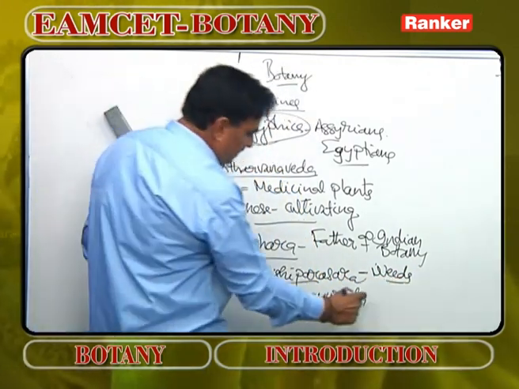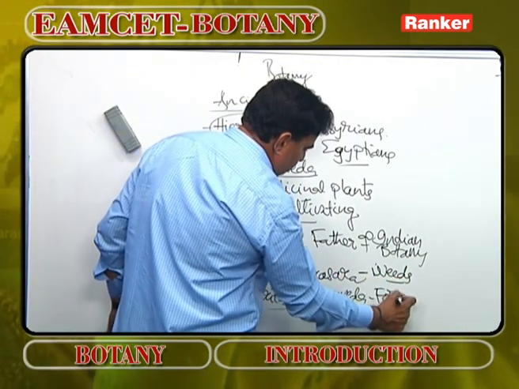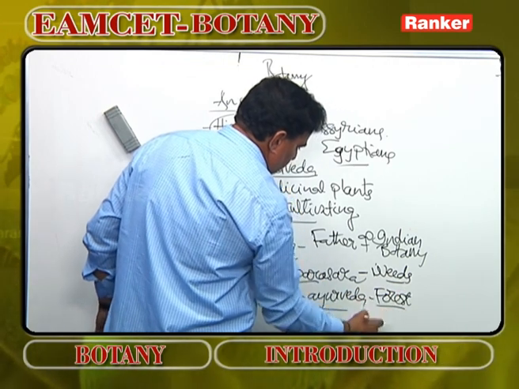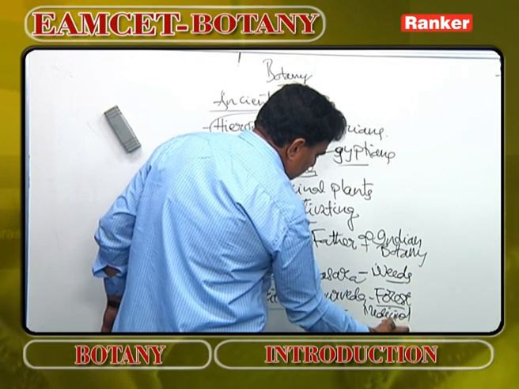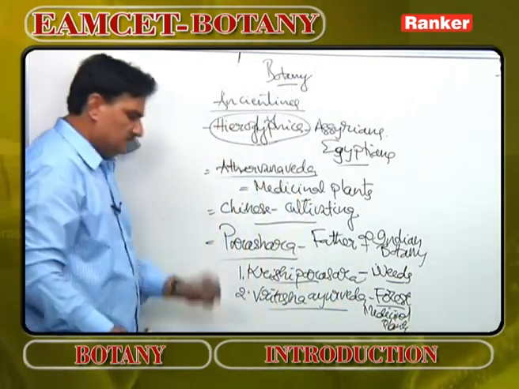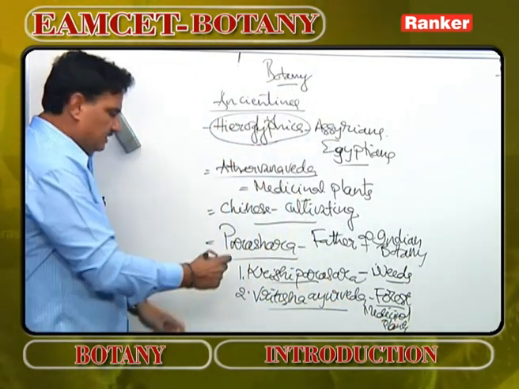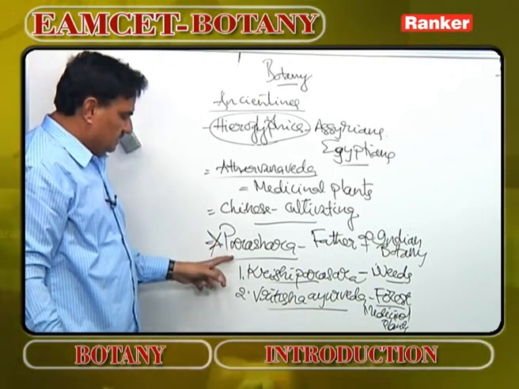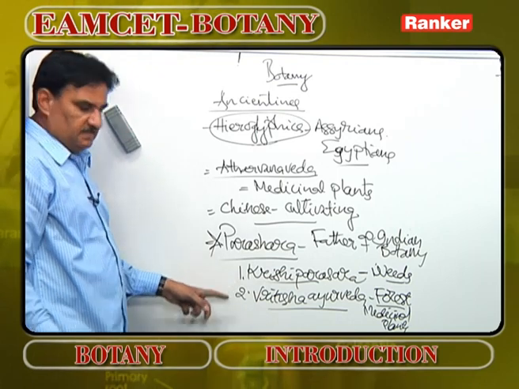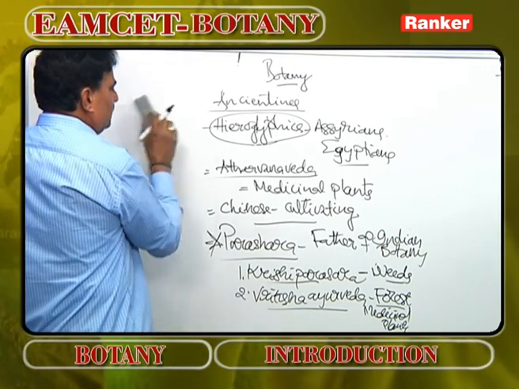Vriksha Ayurveda deals with different types of forests. It also deals with some medicinal plants and other things. So, very popular books written by the father of botany in India, Parashara.